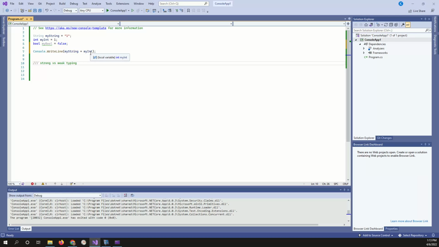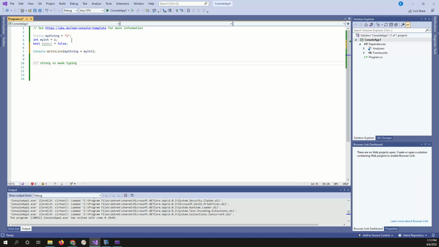Or it could decide you're trying to add the text and the text together, so it converts the number into text, and the value would be 11. But it wouldn't be the number 11, it would be the text 11, a 1 and a 1 next to each other. Those are the two options for a weakly typed language.